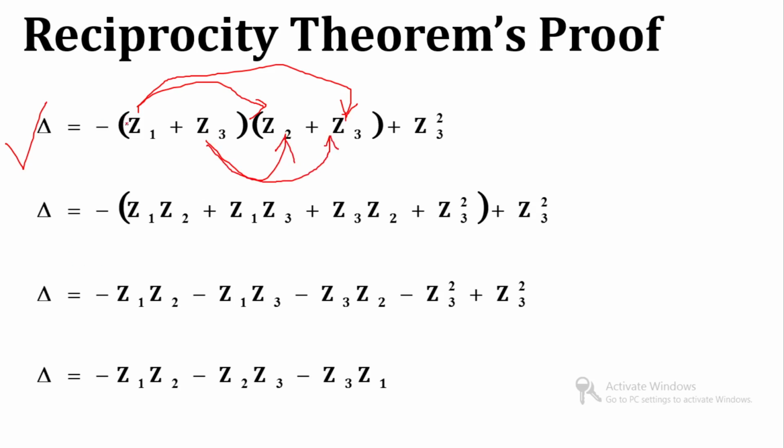So it will become Z1 into Z2 and Z1 into Z3. This Z3 multiplied with Z2 becomes Z3 Z2, and this Z3 multiplied with Z3 becomes Z3 square. Now again we will multiply this entire bracket with minus sign, so all become minus. So you can see over here that this Z3 square gets cancelled. So final delta will become minus Z1 Z2 minus Z2 Z3 minus Z3 Z1. So this is the value of delta.